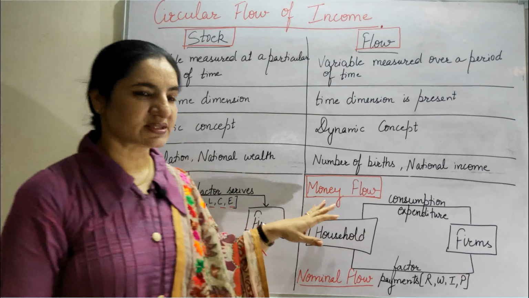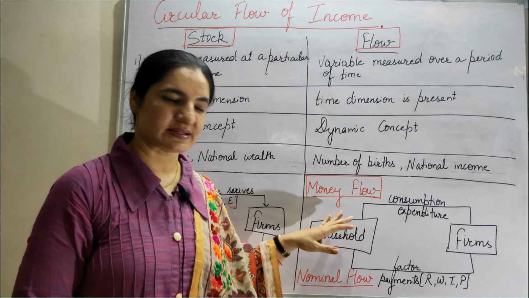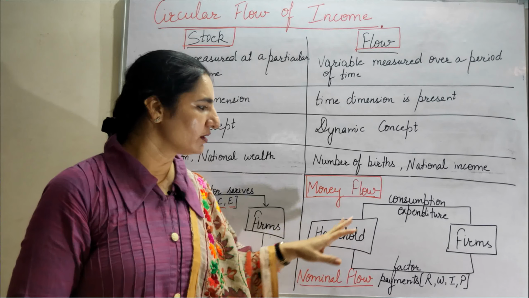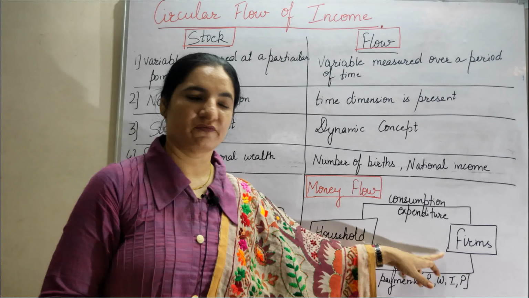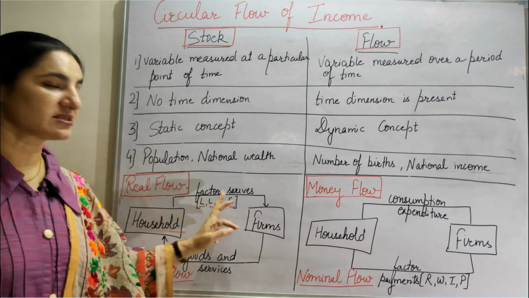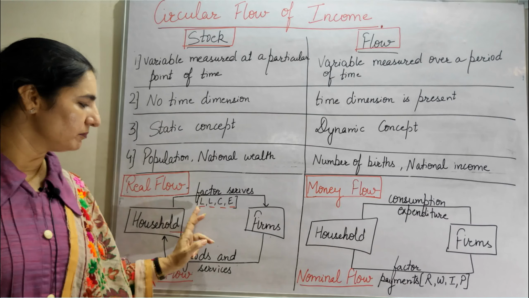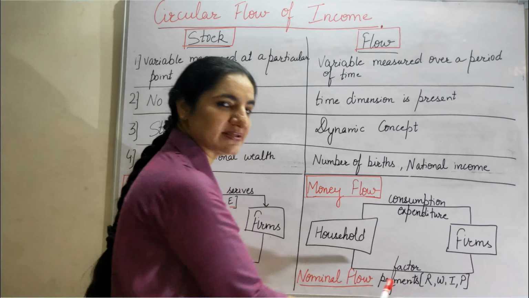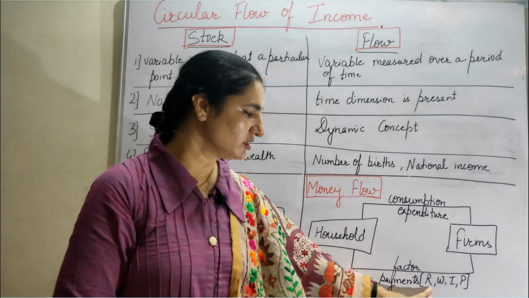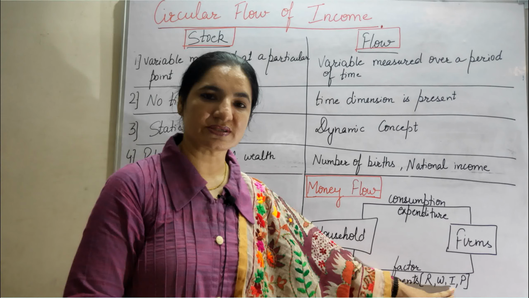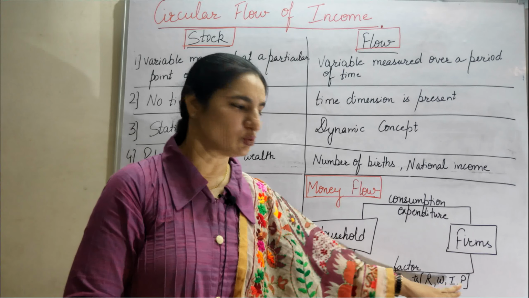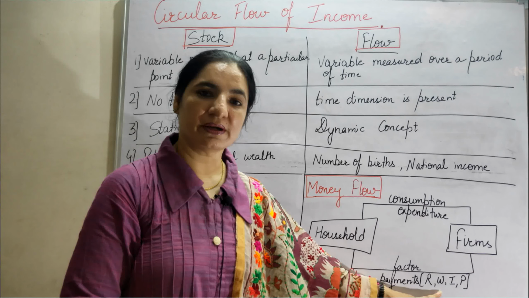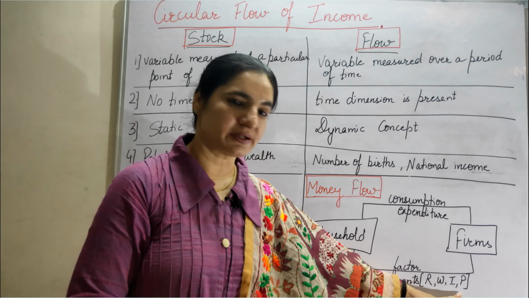Second is the concept of money flow. When the factor services are given by the household, firms give them factor payments in the form of rent, wages, interest and profit to land, labor, capital and enterprise.